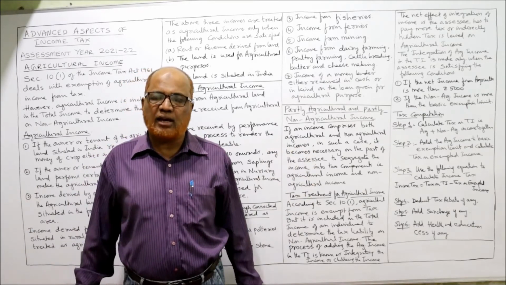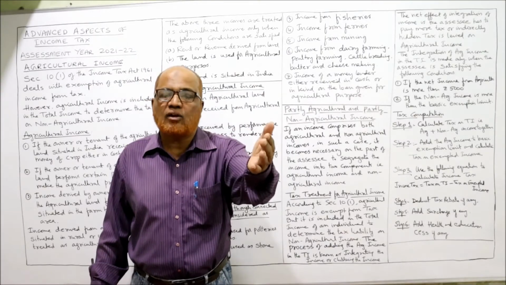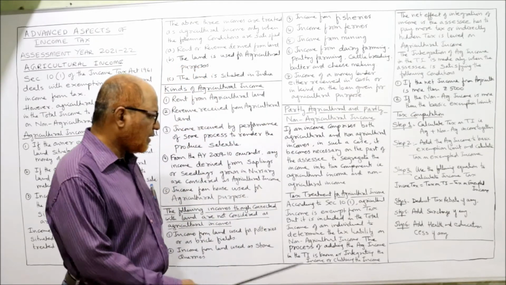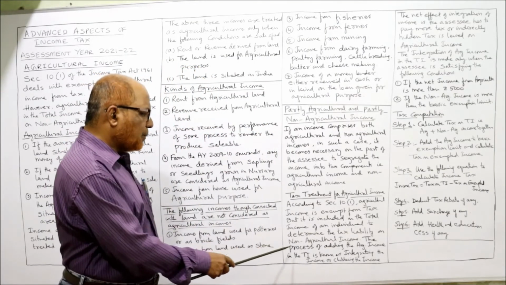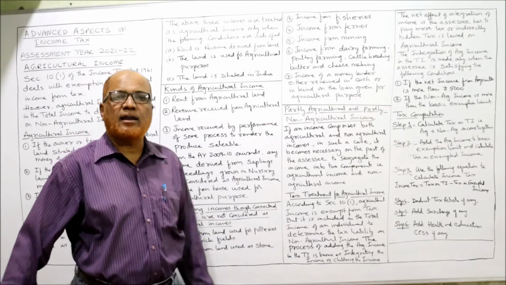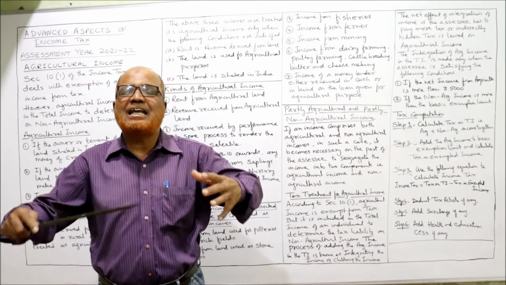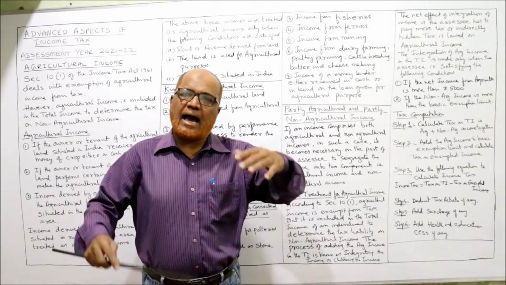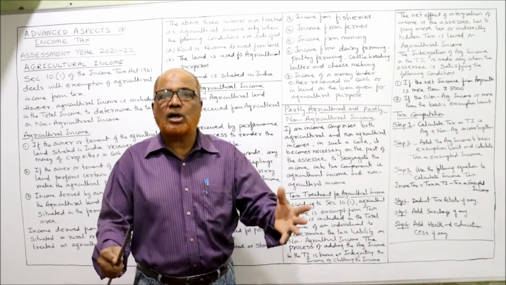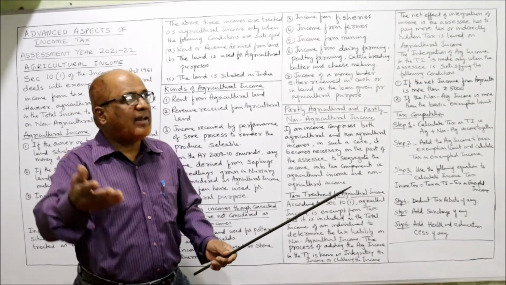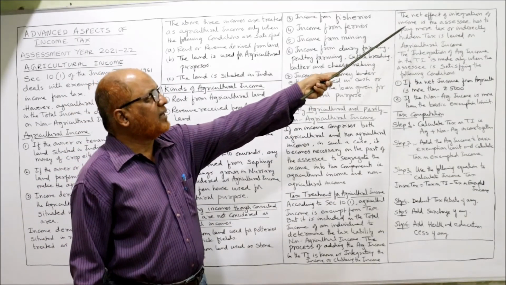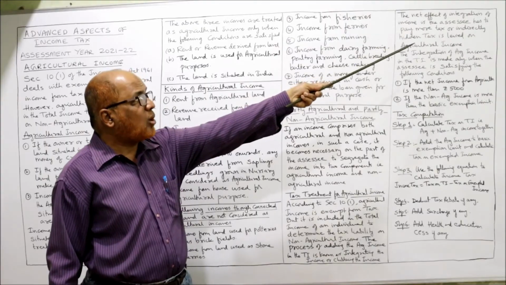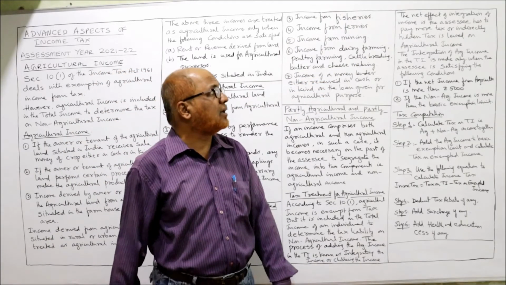Clubbing agriculture and non-agriculture income, and we put a higher rate of tax on non-agriculture income. The process of adding the agriculture income and non-agriculture income is called aggregating, integrating or clubbing the income. So when we club, the net effect of integration of income is that the assessee has to pay more tax, or an indirectly hidden tax on agriculture income.